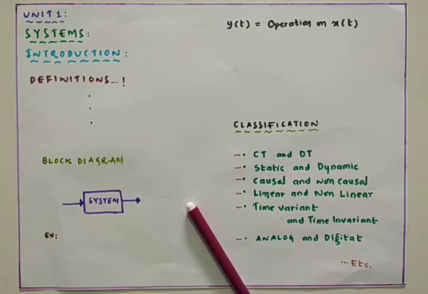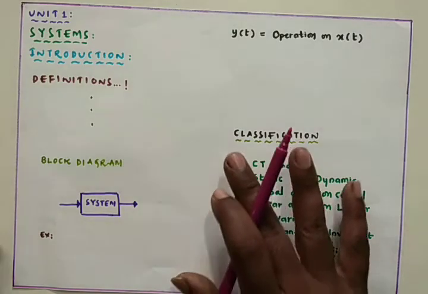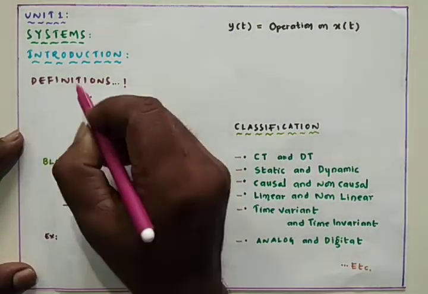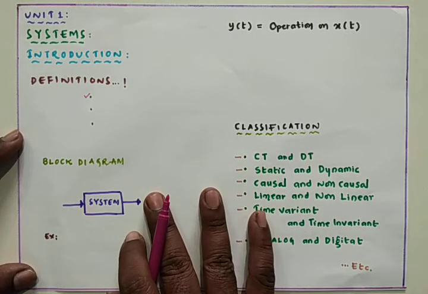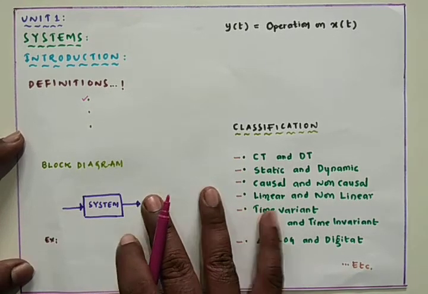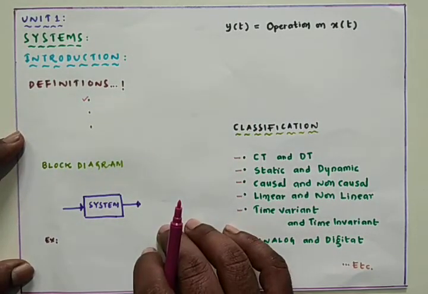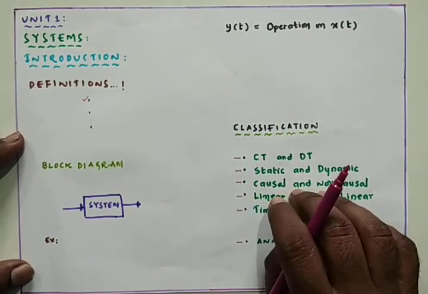Anyway, we are going to study the various definitions for the system. A system is a physical device. Simply, it is a physical entity which can generate the response or output signal for a given input signal. It is a very simple definition. If you give any signal, it generates the output in response to the input signal, and that output signal is purely dependent on the operations performed by the system and which type of signal we have applied.